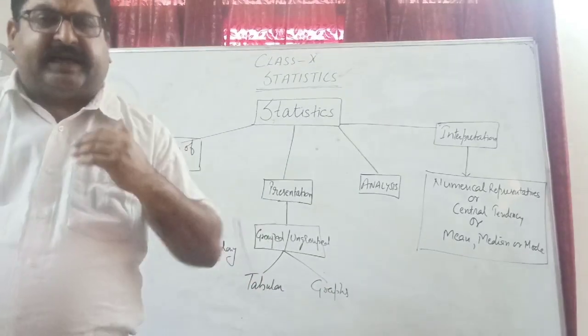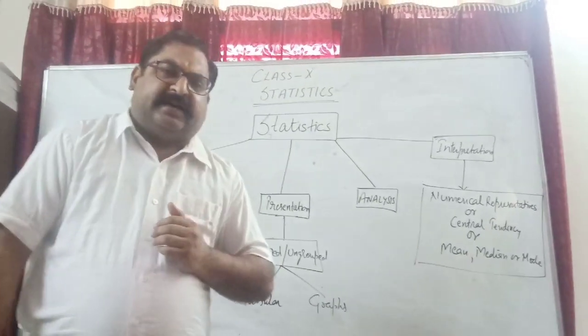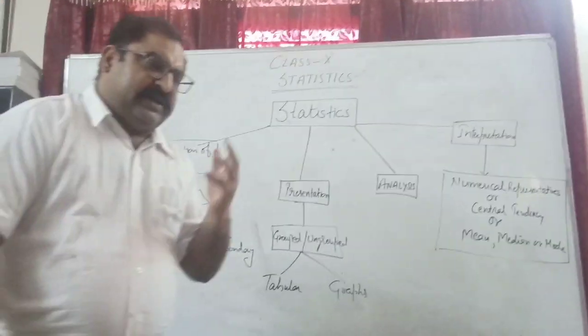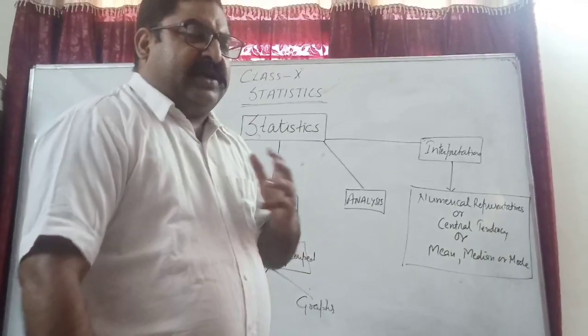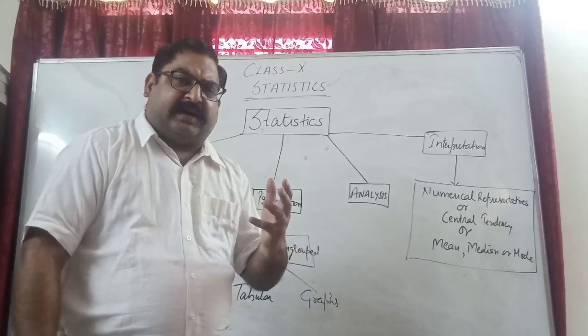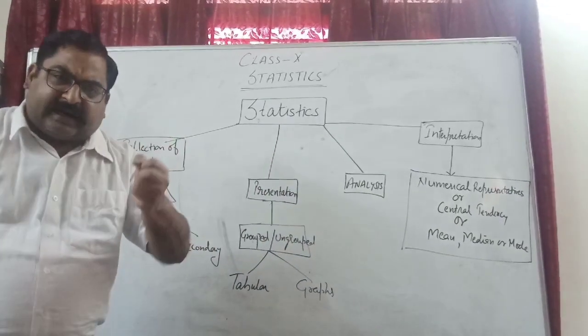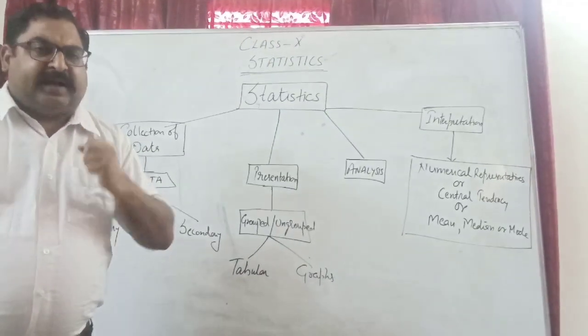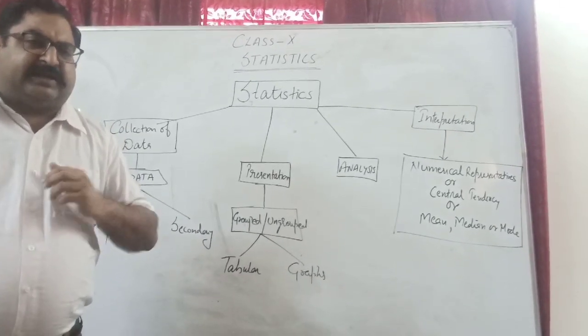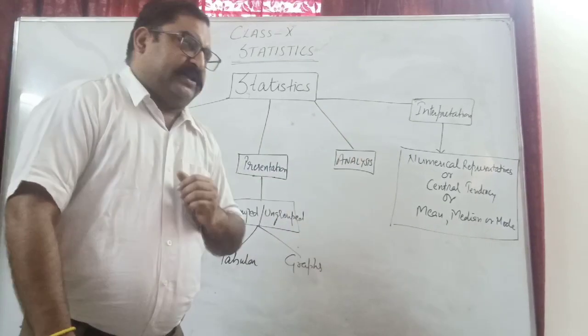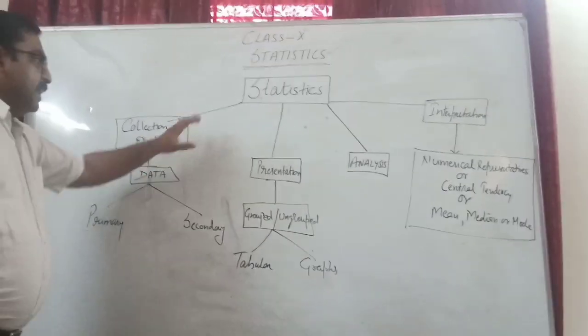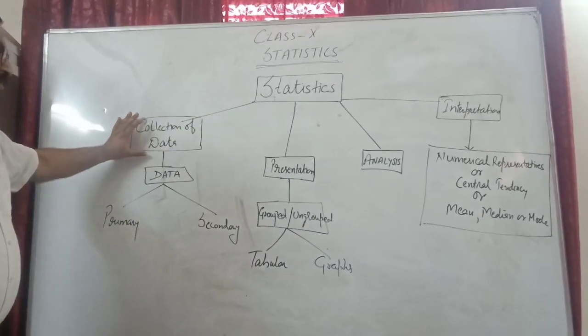First of all, some data is collected and then arranged in different forms, and then we analyze it. Analyze means we try to get information from that data, which is why we collected it. And last is the interpretation, where we interpret it by some sources which we are going to discuss. So first of all, let us go to the collection of data.